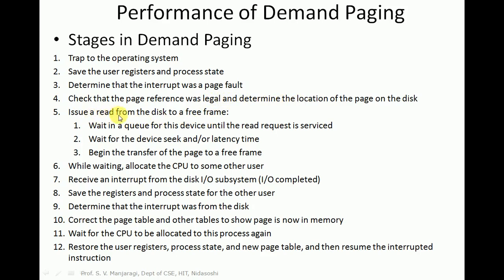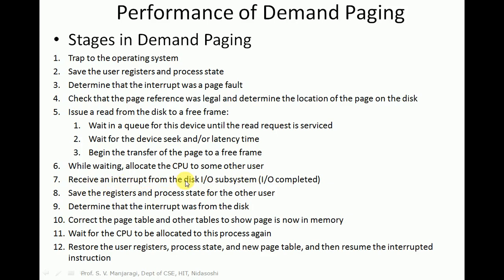Then we have to make a reference to that page in the disk. Next, issue a read from the disk to the free frame. We have to read the missing page from the disk and map it to a free frame in the main memory. In this case, the process has to wait in a queue for the device until the read request is serviced, then wait for the disk seek or latency time, then begin the transfer of the page to the free frame. The next stage is, while waiting, allocate the CPU to some other user to execute some other process instead of wasting CPU time.